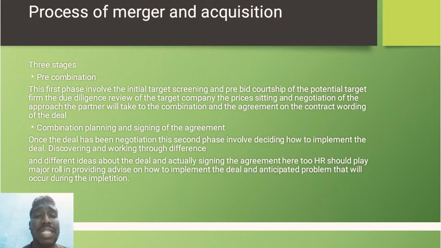The next one is combination planning and signing of the agreement. Both companies will agree that they should not disclose any terms or any secrets of the company's codes.